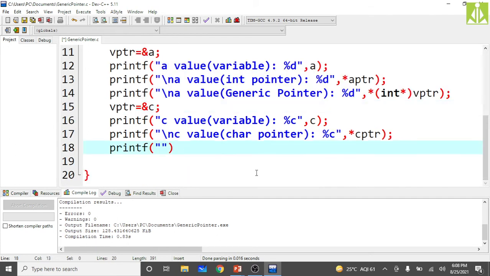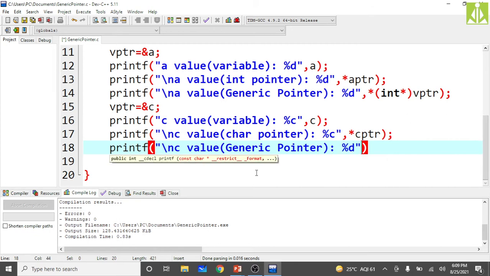Just go here and see C value. Now we are printing with the help of the generic pointer. Go to the end, put the semicolon and give %d, then put a comma. Can we dereference that generic pointer directly?